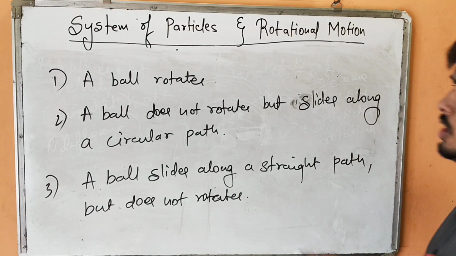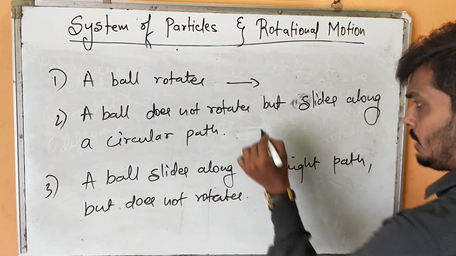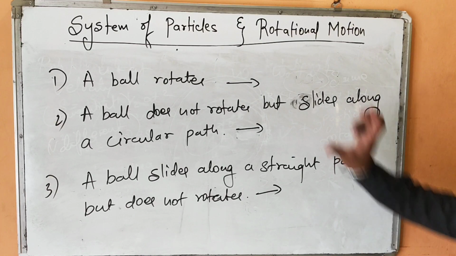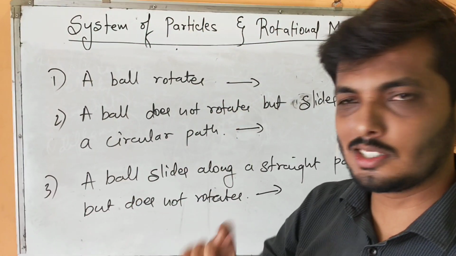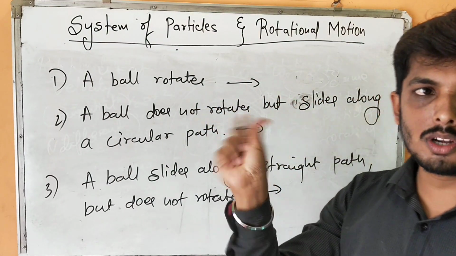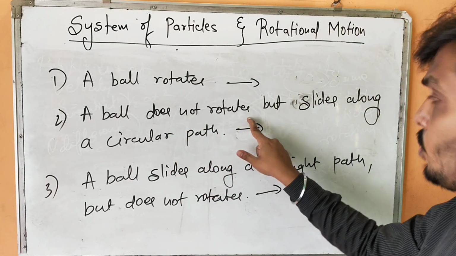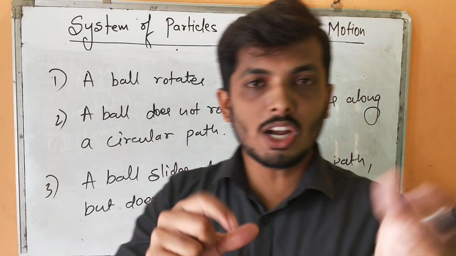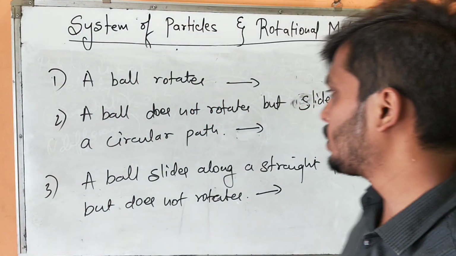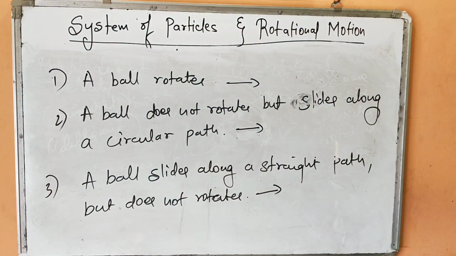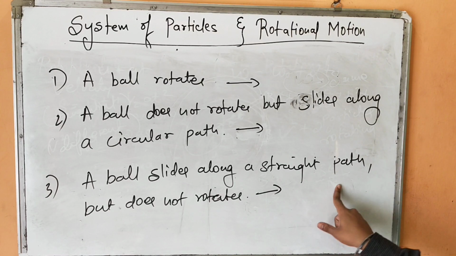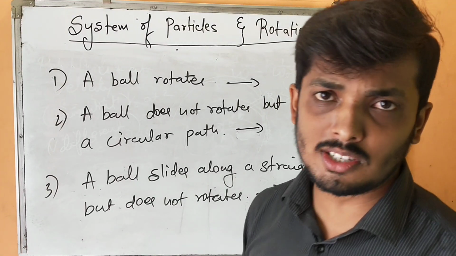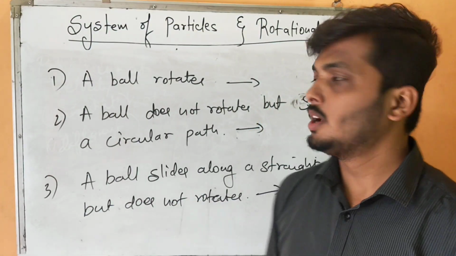You should tell me what kind of motion this is. First condition is the ball rotates about its axis. The second: the ball does not rotate but slides along a circular path. So we have a ball which is not rotating but is sliding along a circular path. And the third condition is the ball slides along a straight path but does not rotate.